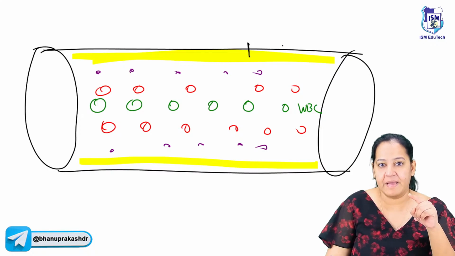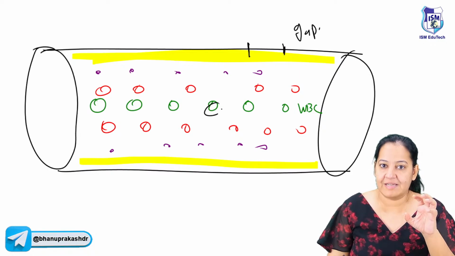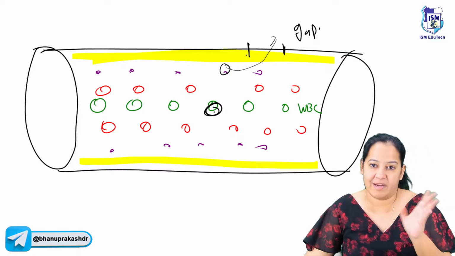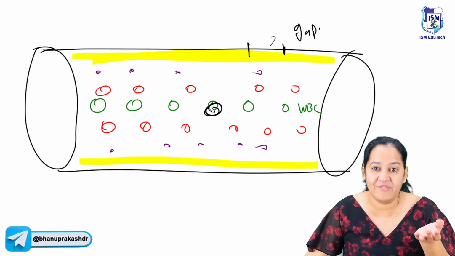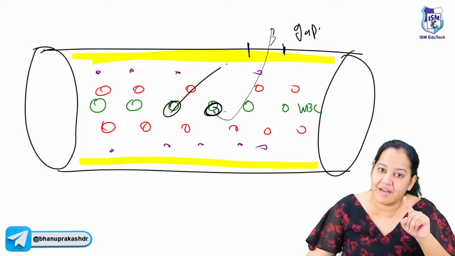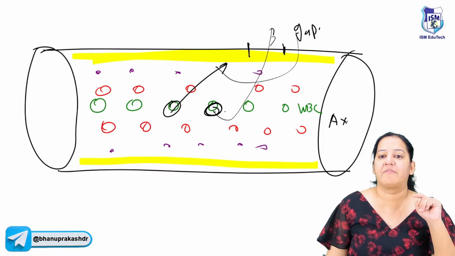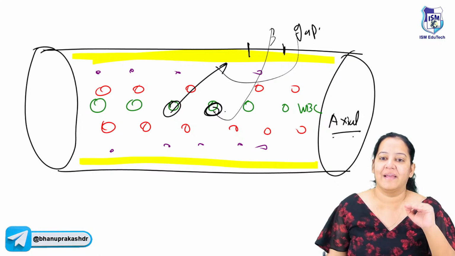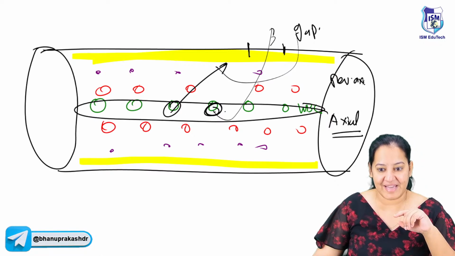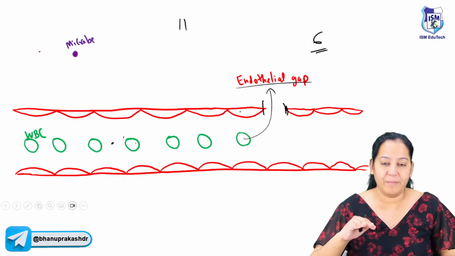You can see this is my gap. I want to take the WBC out. The problem is that the thing I want to take out is at the center. It would be easy if the WBC were present at the periphery, I could easily take it out. But I cannot take it right now, because it is at the center, not at the periphery. So it cannot directly jump from the center. First you have to take the WBC from the center to the periphery, and then you can take it out. You got my point? This flow is known as axial blood flow. Normal blood flow in me and in you is axial. In axial flow, the WBC is at the center. So first I have to make it reverse axial, taking the WBC from the center to the periphery.